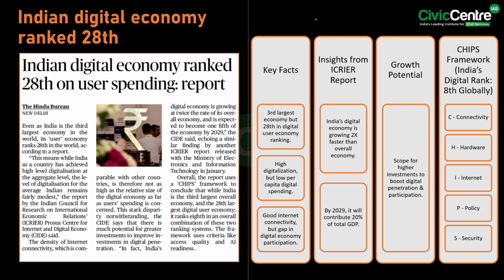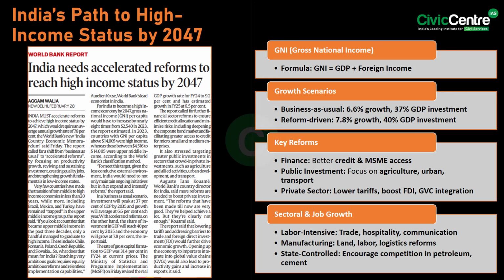Now, moving to the last article, it says that India must accelerate reforms to achieve high income status by the year 2047, which would require an average annual growth rate of 7.8%, said the World Bank's new India Country Economic Memorandum on Friday. In this context, let's talk about the gross national income, that is GNI.